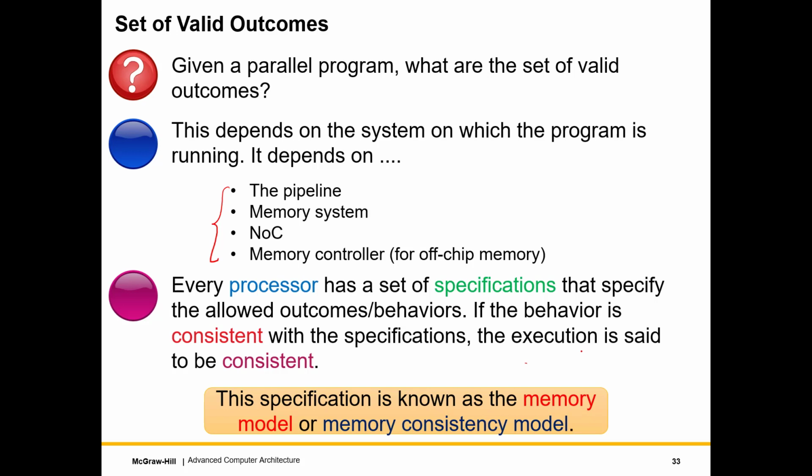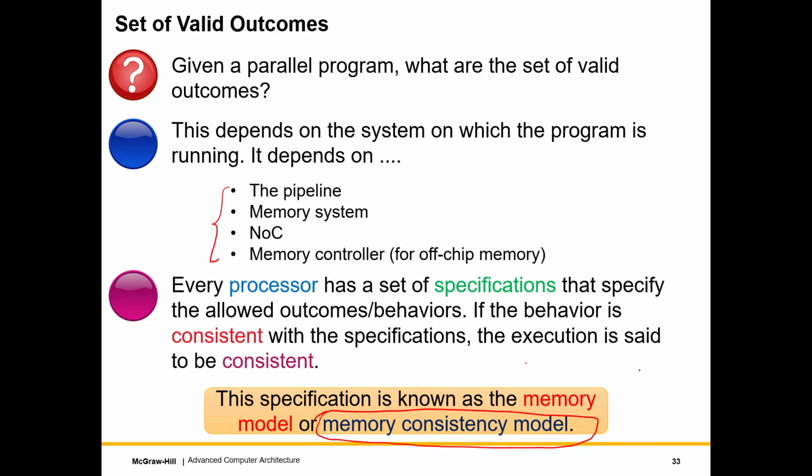So this specification is issued by the designers of the processor. So let's say if Intel is designing a processor, it will release its specification. This is known as the memory model, Intel's memory model, IBM's memory model, or the memory consistency model, which says that look, I have a parallel program.